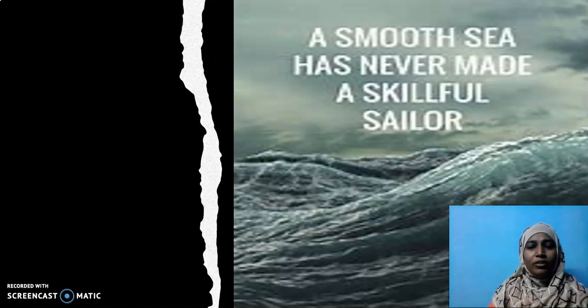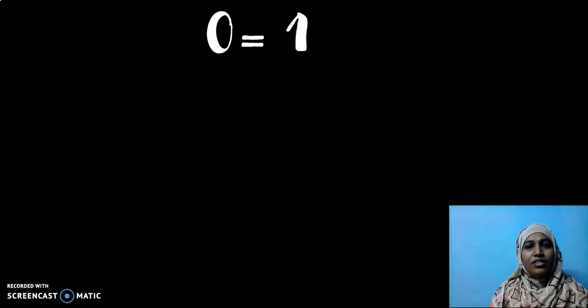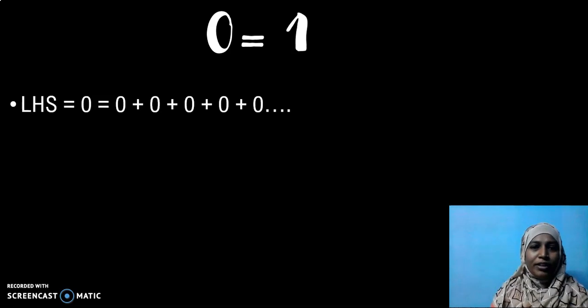Okay, with this thought, I have a proof for you which says 0 equals 1. Will you all agree that 0 is equal to 1? But I will not agree, children. But I am going to give you a proof that 0 is equal to 1. If you don't agree with me, you should spot the error in my proof. Are you all ready? Okay. Here is the proof for it.